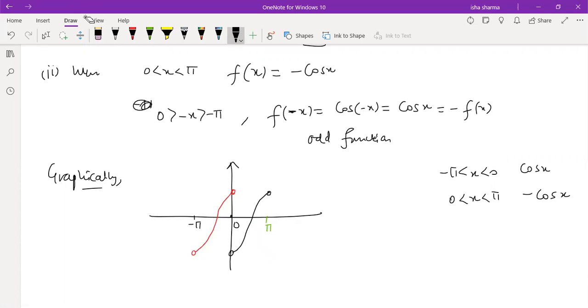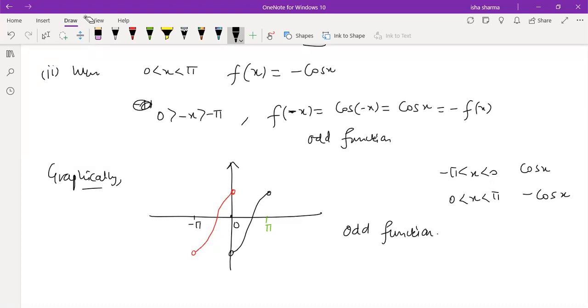It turns out to be an odd function, because howsoever it is behaving in the first quadrant, the same is going to happen in the opposite way in the third quadrant. So you can check both ways that this is an odd function, mathematically or graphically.